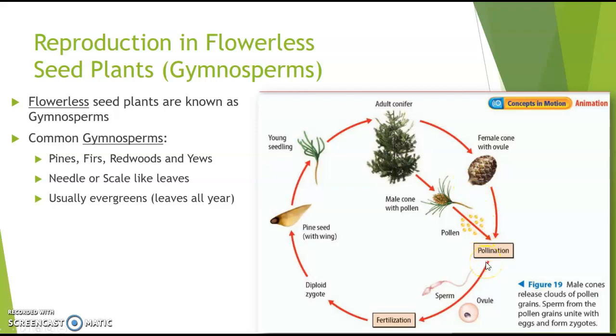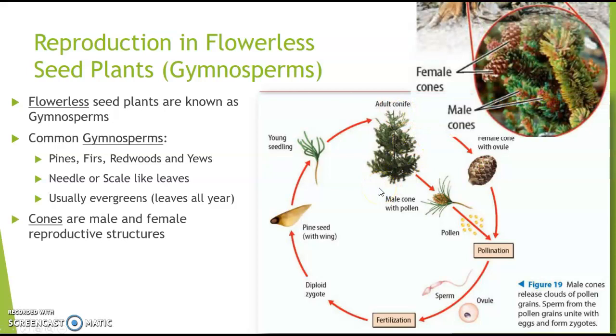So when pollination happens, the male pollen sperm mixes with the female ovule, and you end up with a seed. I know you've seen these pine seeds that have these wing-like structures on them. That helps them blow away, and then they can grow into a young seedling plant and eventually an adult. So the female cones kind of look different than the male cones. The male cones are the ones you see with the pollen.